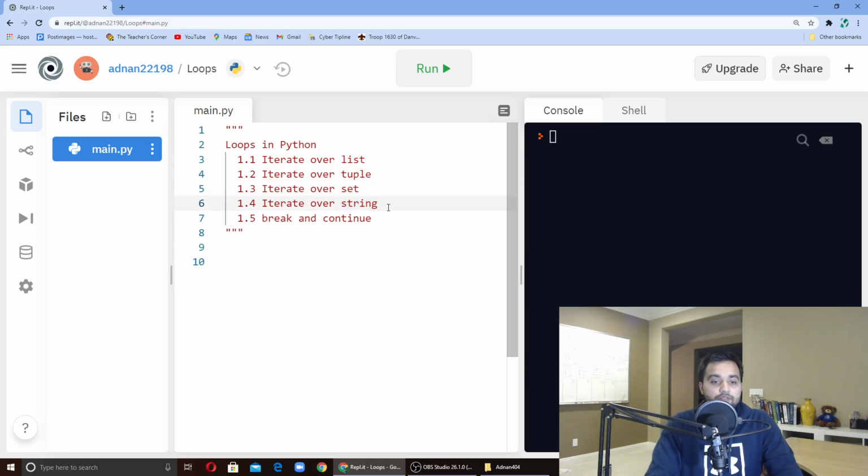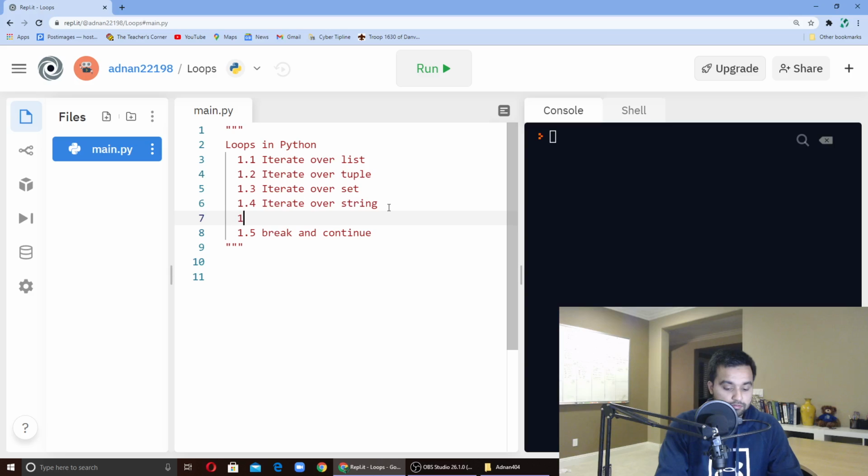I should also add for and while. So let me do that. And then we'll do break and continue. Sorry for that. So we can iterate over lists, tuples, sets, and strings. We're going to go over for and while, and then I want to go over the break and continue keywords. Those are important to understand when you're working with loops.